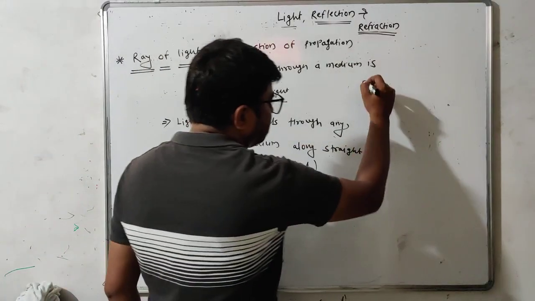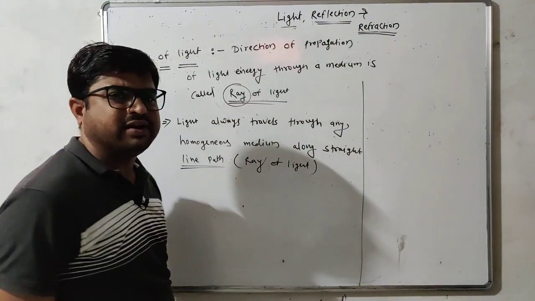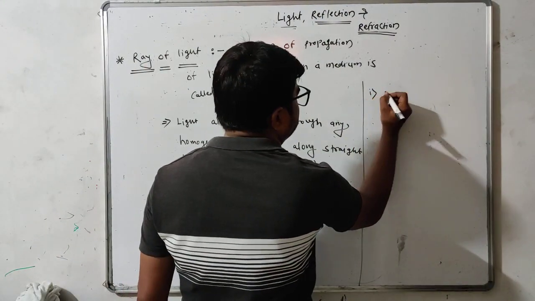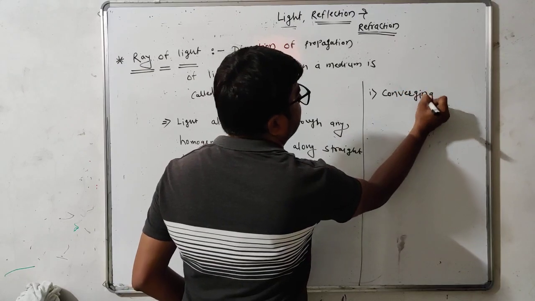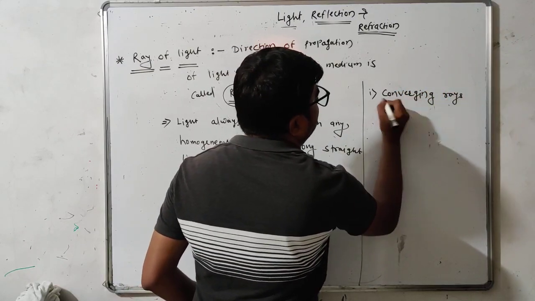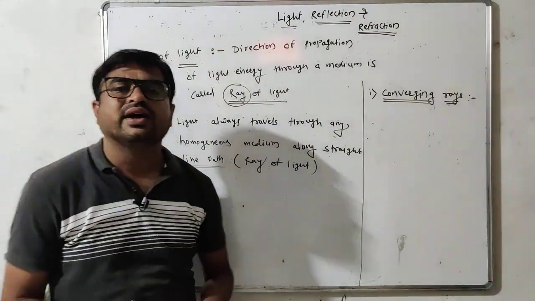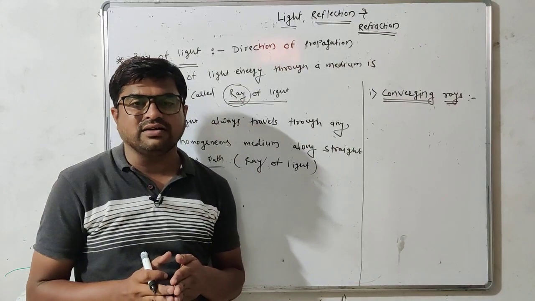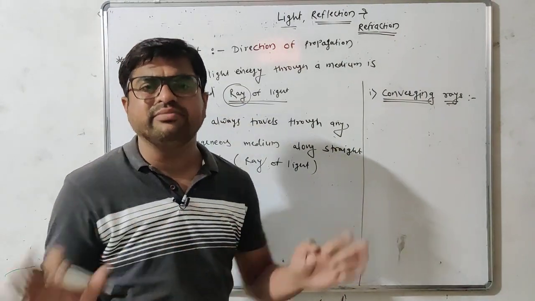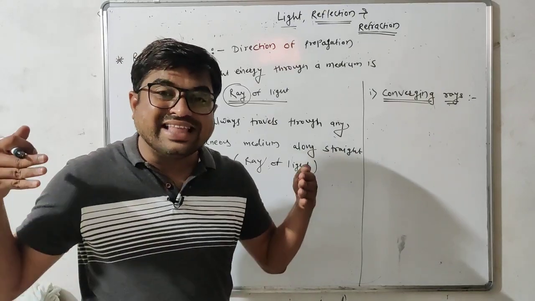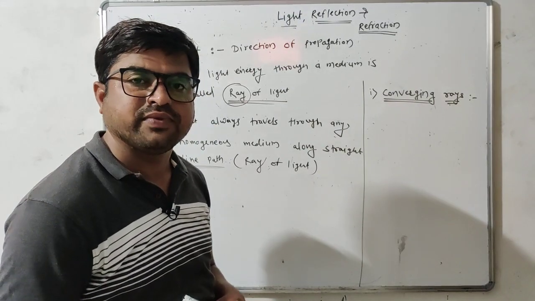Now student, again understand the various rays of light. First of all, converging rays. What is meant by converging rays? If a large number of rays of light are meeting at a single point of any medium, then those rays of light are called converging rays.